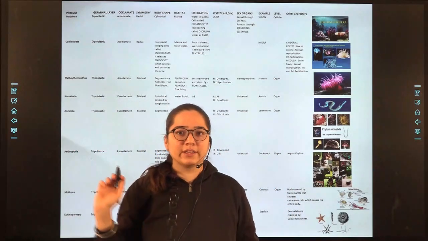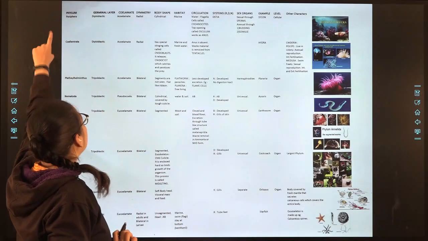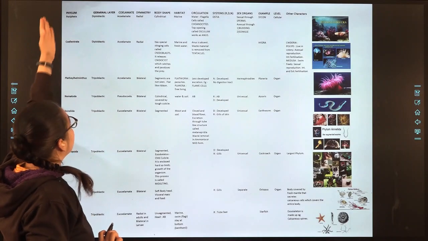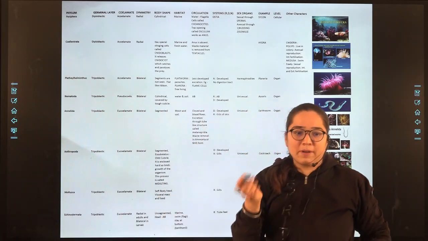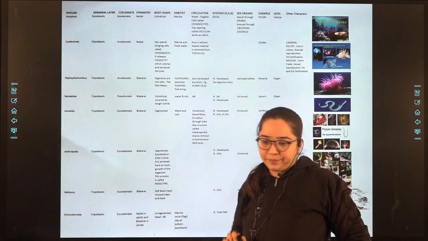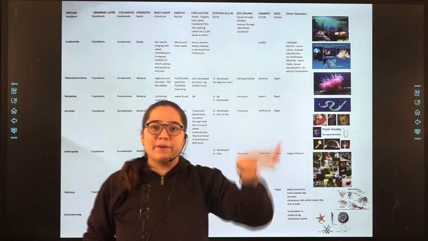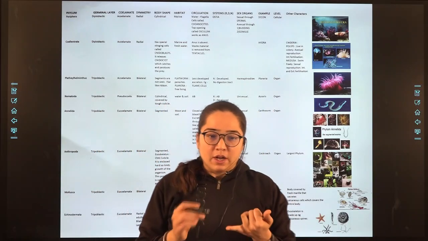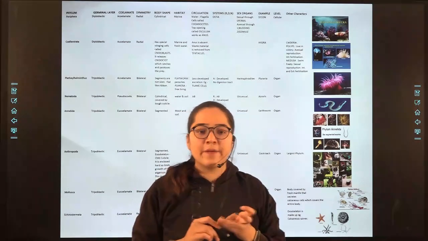Let us have a quick look at the entire kingdom Animalia, and everything that is given. Porifera, Coelenterata, Platyhelminthes, Nematoda, Annelida, Arthropoda, Mollusca, Echinodermata. Germ layers: the first two are diploblastic, and after that all are triploblastic. Coelom: the first three acoelomate, the fourth pseudocoelomate, the rest all coelomate. Then you are having body shape. First is cylindrical, and after that cnidoblasts and cnidocysts are mentioned.